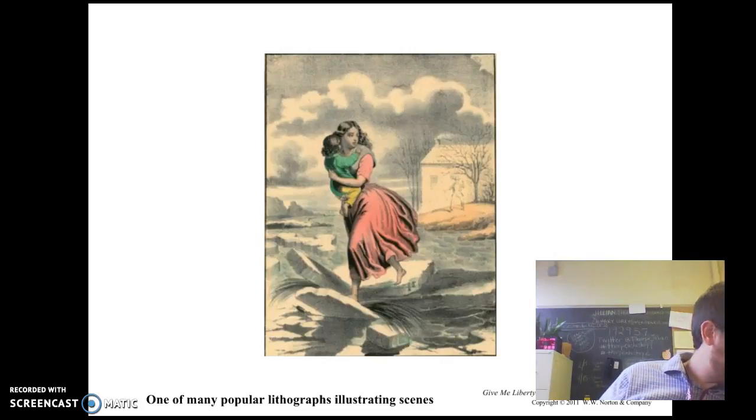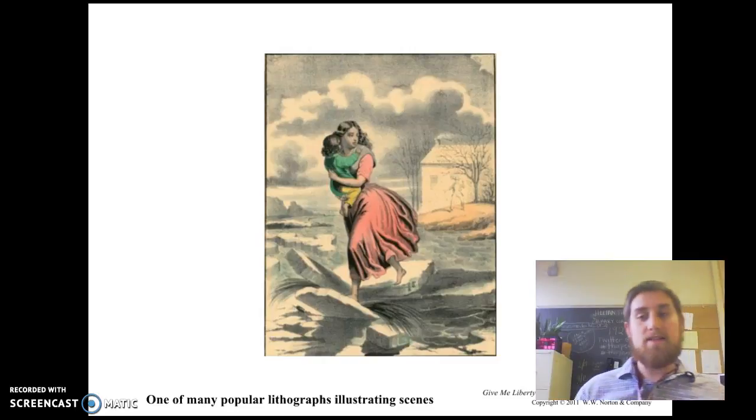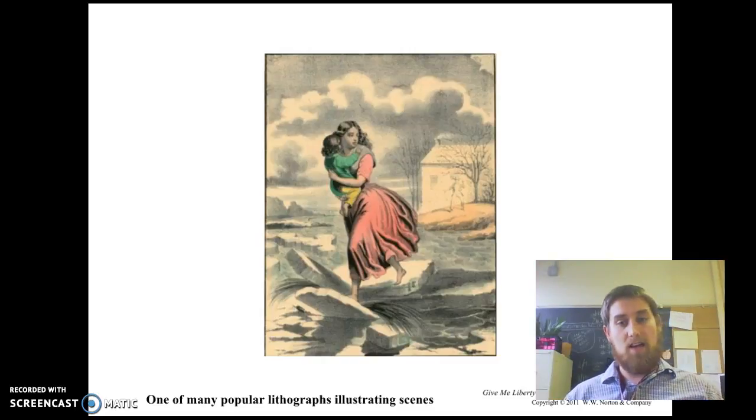Well, Harriet Beecher Stowe, who you may have heard about, writes a popular book called Uncle Tom's Cabin. You can see here two of the main characters. It's about slaves escaping from their master, and it becomes a major seller. I mean, Harriet Beecher Stowe is from Hartford. We should know that, right? Connecticut hero.